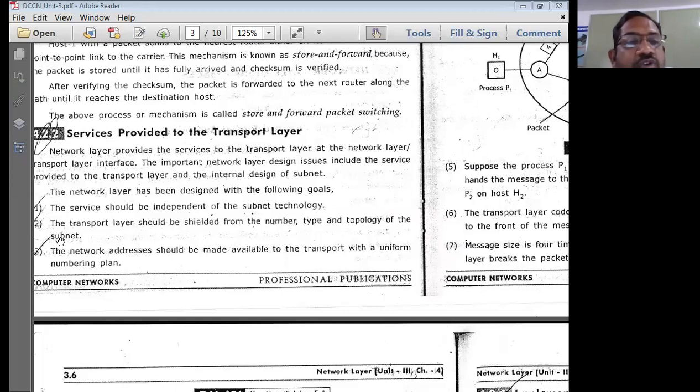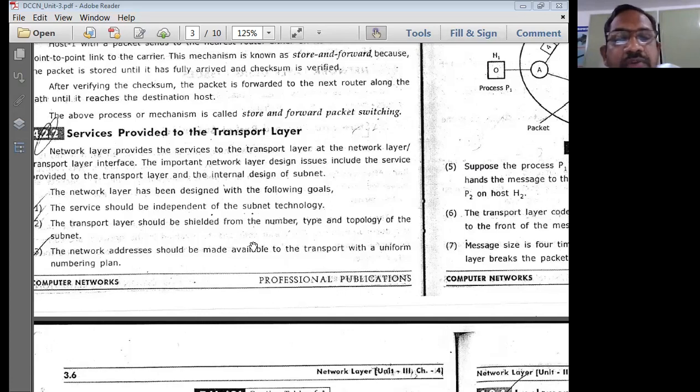Then the second point is that the transport layer should be shielded from the number, type, and topology of the subnet. What does it mean? There are two types of communication: connection oriented service and connectionless service.